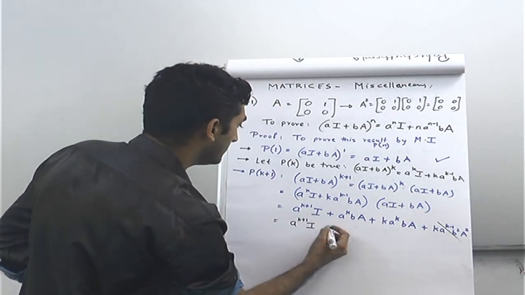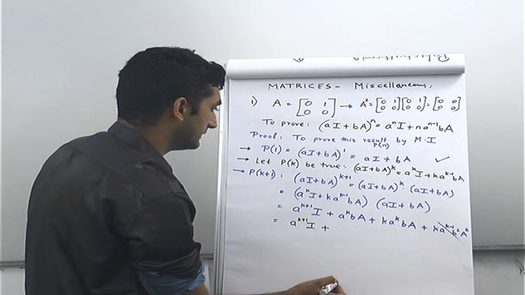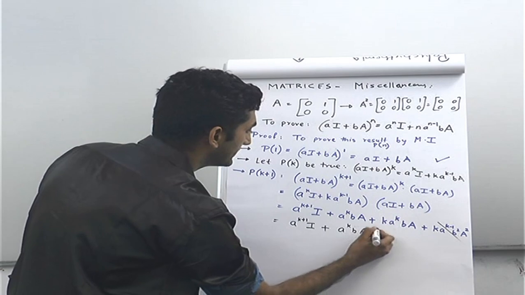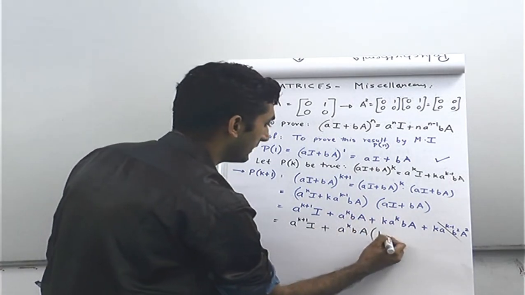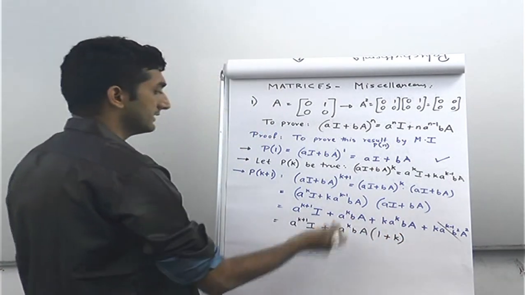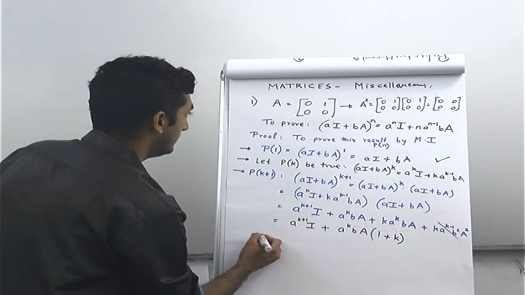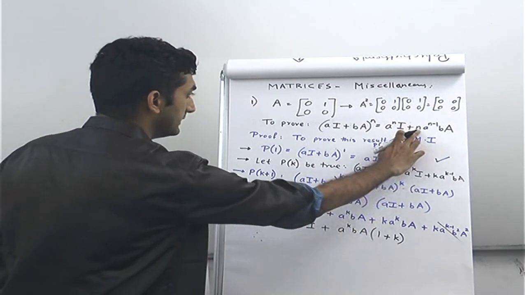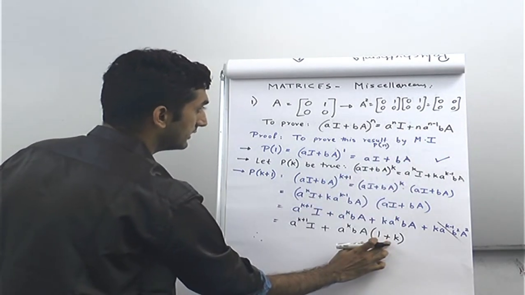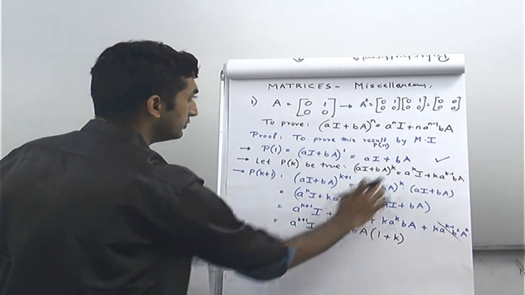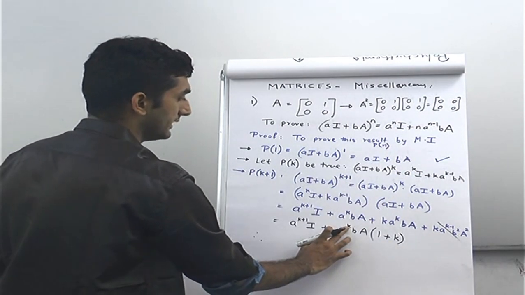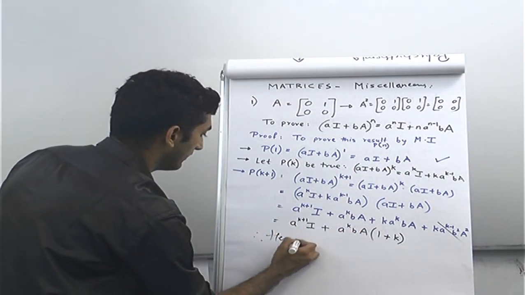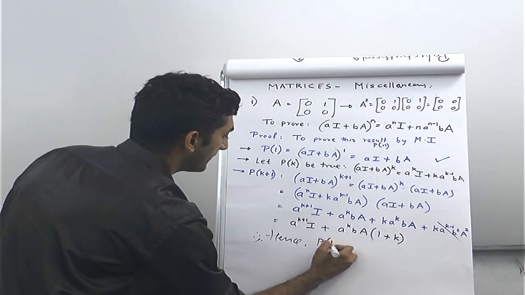Now out of the remaining these two terms, as you can see that you have many things common. Rather A raised to k B A, all these three things can be taken common. यहाँ सिर्फ 1 बचेगा और यहाँ सिर्फ k बचेगा. And this is what exactly proves us that A raised to k plus 1 I plus this should be k plus 1, so this is here k plus 1 into A raised to k plus 1 minus 1, which is A raised to k, and B times A. So hence P of k plus 1 is true.